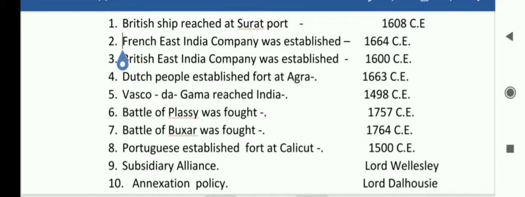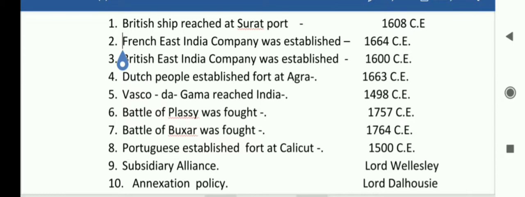French East India Company was established 1664. British East India Company was established 1600. Fourth, Dutch people established fort at Agra 1663. Fifth, Vasco da Gama reached India 1498. Battle of Plassey, remember 1757. Battle of Buxar 1764. Portuguese established fort at Calicut 1500 CE.